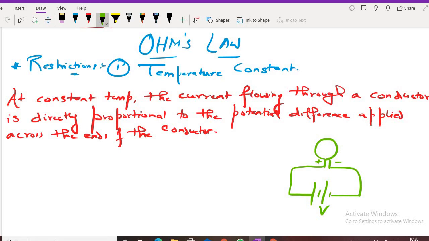We know that the current will flow like this. The current will come back like this. Yes or no? And the bulb will glow.